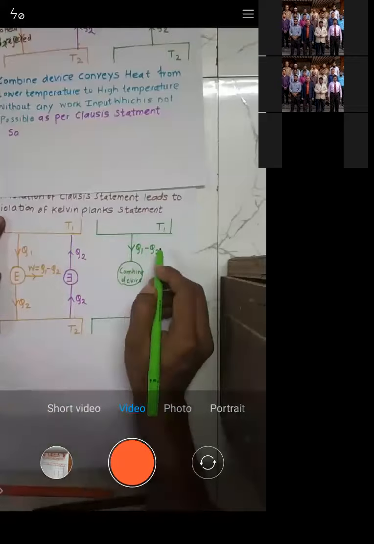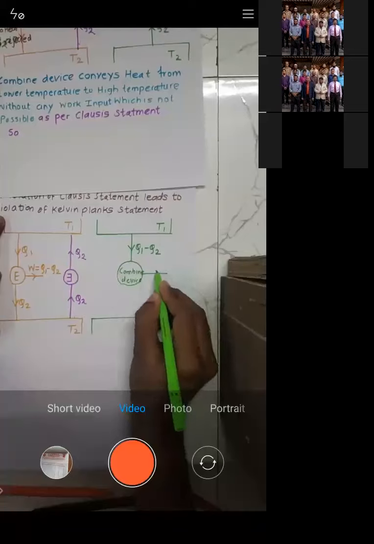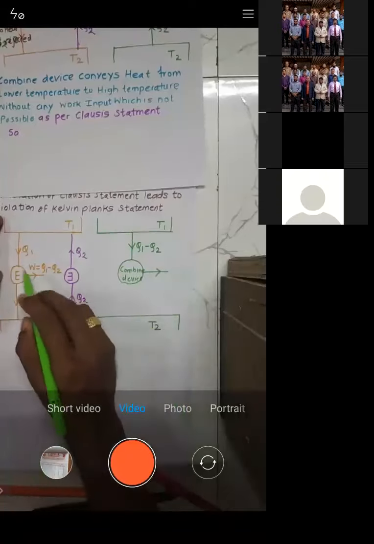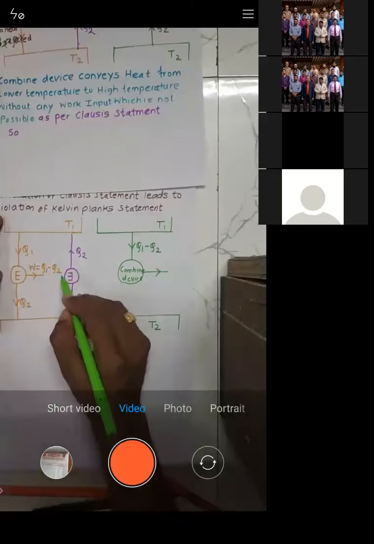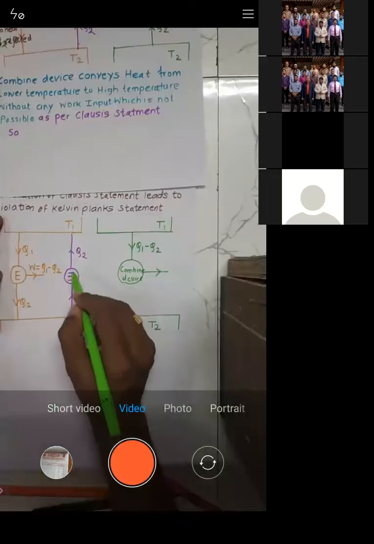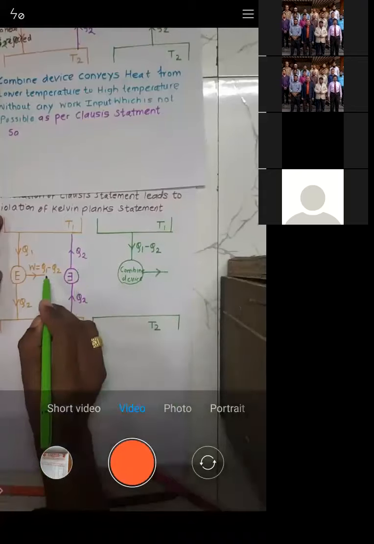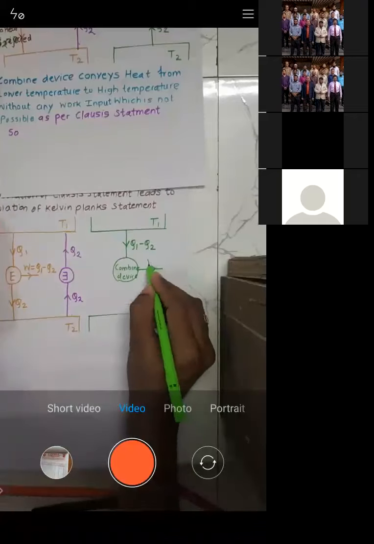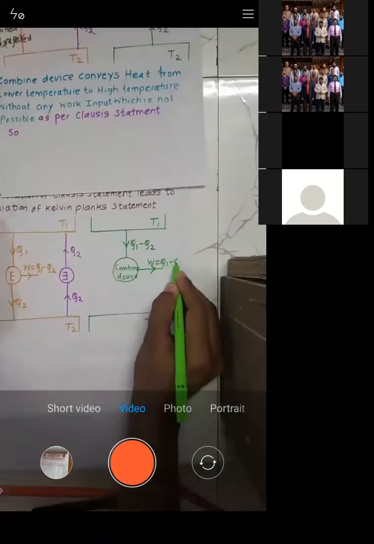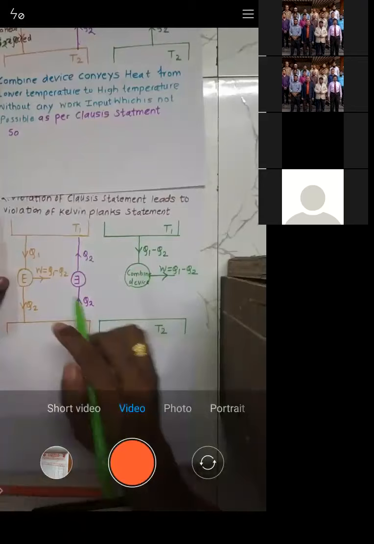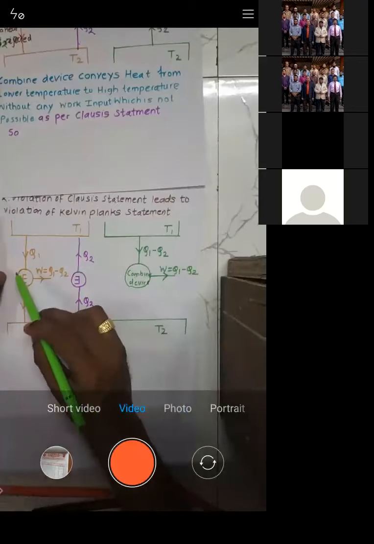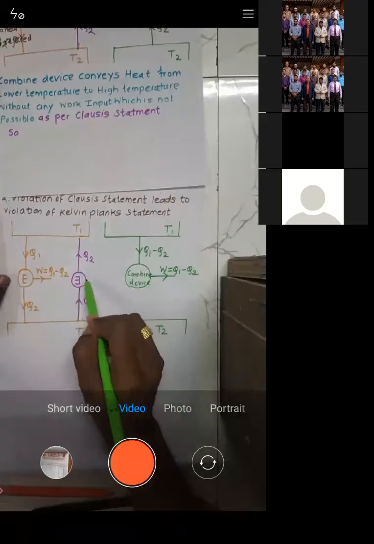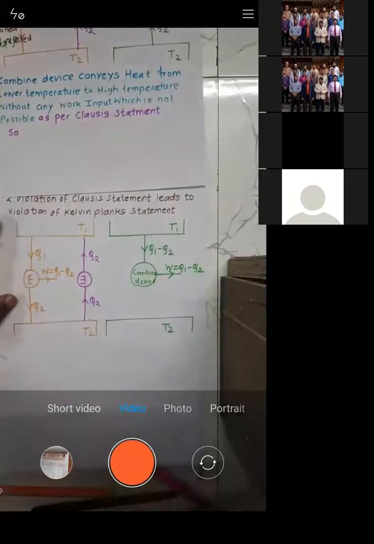So it is Q1 minus Q2. Now what will we get here? Whatever work is being produced by the engine, nothing of that is consumed by this reverse heat engine. Nothing is consumed. You can see here, there is no connection. I have not connected this. So how much is available? W is equal to Q1 minus Q2 is available. Try to understand. Whatever amount of work is produced by the engine, the same is available because no work is consumed by the reverse heat engine. See, if you want, I'll just highlight here.